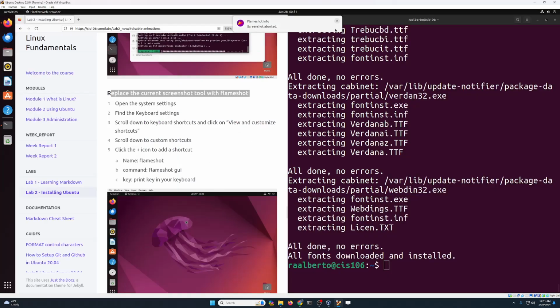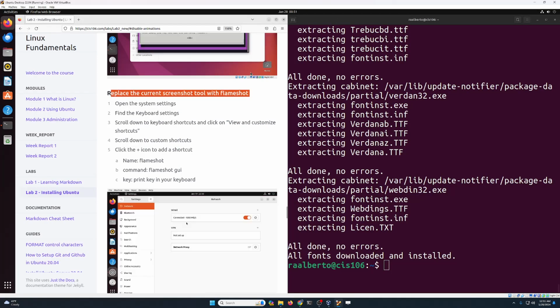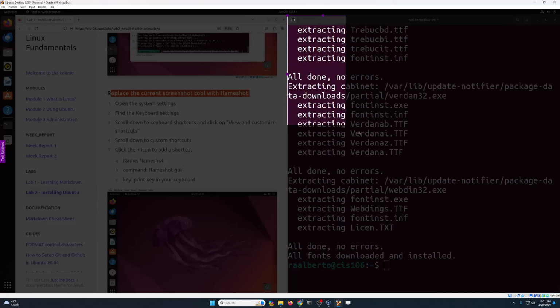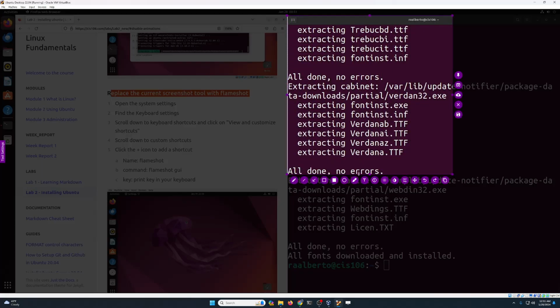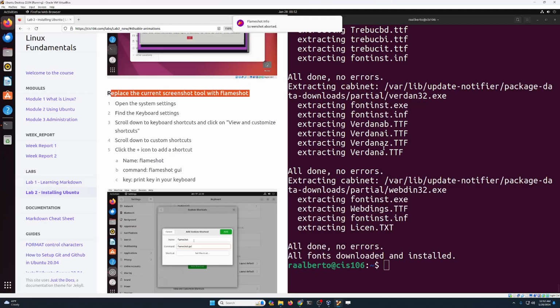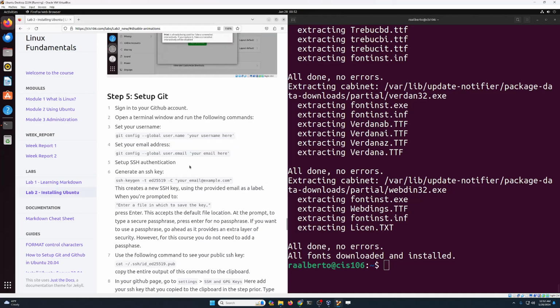Oops, sorry, I aborted the screenshot by mistake. Let me just take another one. I can annotate it if I want to. I can blur things if I want to. The channel has a video dedicated to Flameshot if you're interested in exploring this application further. So now I'm going to press the escape key to exit this window. Notice that that's going to abort the screenshot, and let's move on.